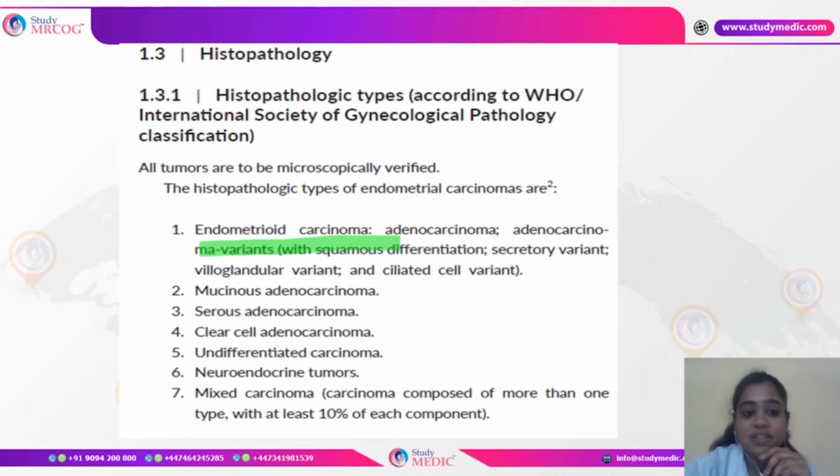The histopathological classification of endometrial carcinoma includes endometrioid carcinoma, which is nothing but the adenocarcinoma variants, and then you've got mucinous adenocarcinoma, serous adenocarcinoma, clear cell adenocarcinoma, undifferentiated carcinoma, neuroendocrine tumors, and mixed carcinoma, that is carcinoma composed of more than one type, having at least 10% of each component. Here the most common is going to be adenocarcinoma.